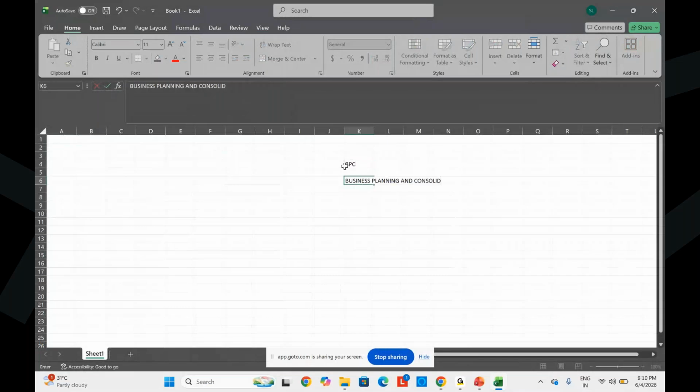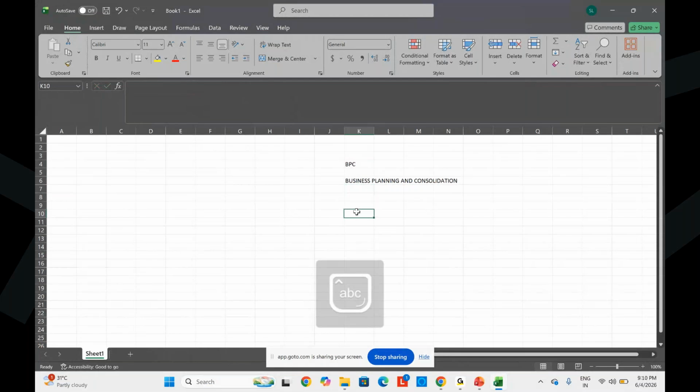So BPC means Business Planning and Consolidation. It is a pure finance application. So what does it do and how will it help? Using this BPC, all multinational companies can be provided with solutions.